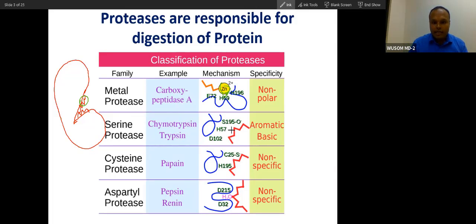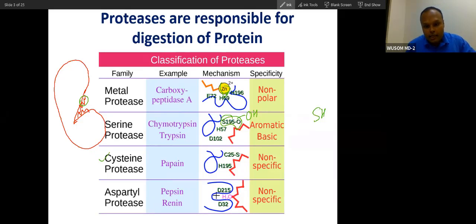And if it has the serine amino acid, you can see the serine amino acid at the center, it is called serine proteases. Cysteine is a sulfhydryl group, SH group containing amino acid. Serine is an OH group containing amino acid. So if it has cysteine, it is called cysteine proteases.